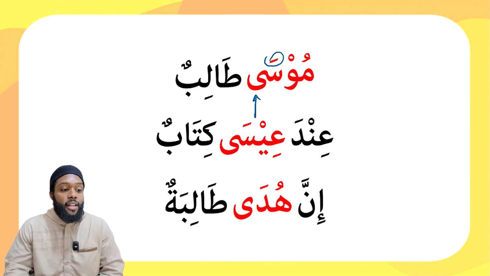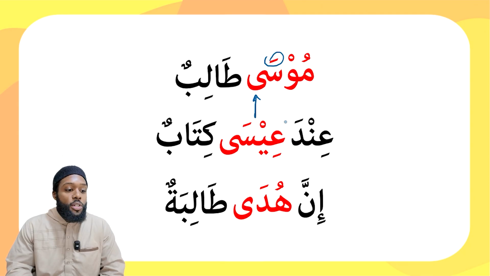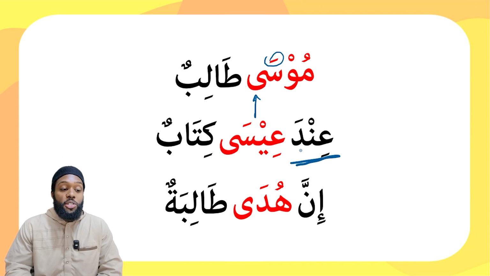Let's take a look at the next example. عند عيسى كتاب. Notice that this sentence begins with a dharf, عند. We just took a look at a few different examples of this in the past lesson. Whenever the subject is nakira, indefinite, and the khabar or predicate is a shibhu jumla, then it is necessary for us to start this sentence with the khabar, in this case being a dharf and its mudaf ilayh.